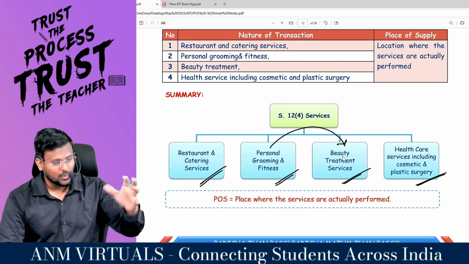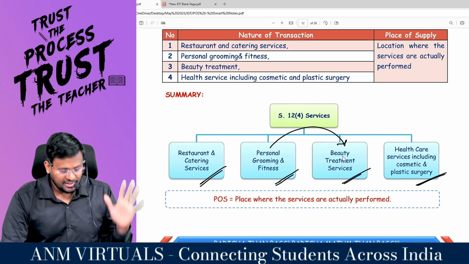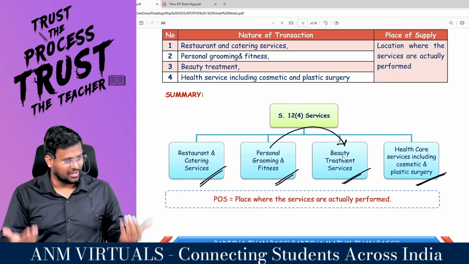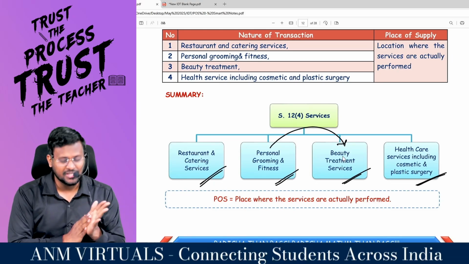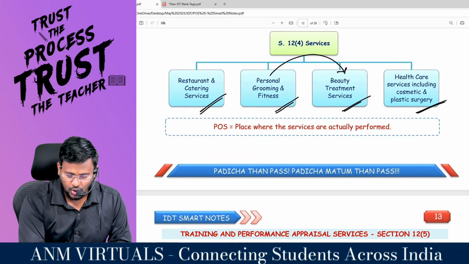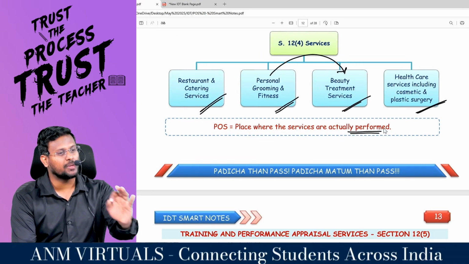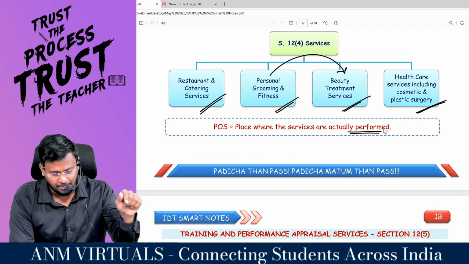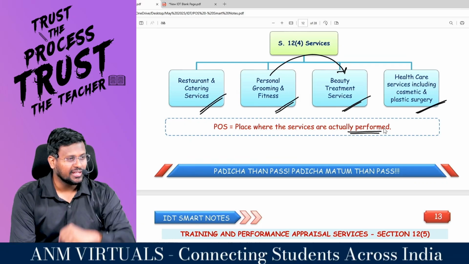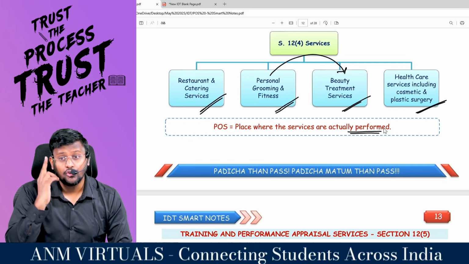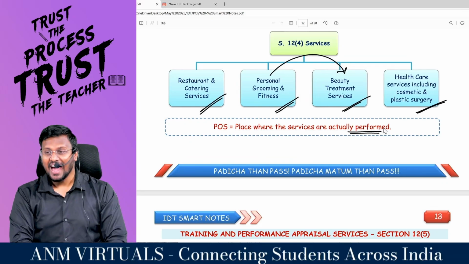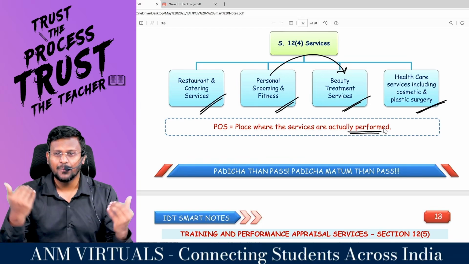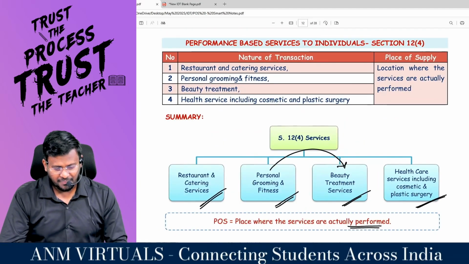So that's what government tried to say, that don't eat so much from the restaurant. That's restaurant and catering services. It will destroy, or you need personal grooming and fitness. Your beauty will be affected. Healthcare services including cosmetic and plastic surgery. Place of supply is the place where the services are actually performed. Where the restaurant is, there only the place of supply, because consumption happened at that place. Where the gym is, there only the place of supply. Where the beauty treatment is, there only the place of supply. And where the healthcare services including cosmetic or plastic surgery, where the hospital is, there only the place of supply. Comfortable, sir? That's it with regard to 12.4, man.